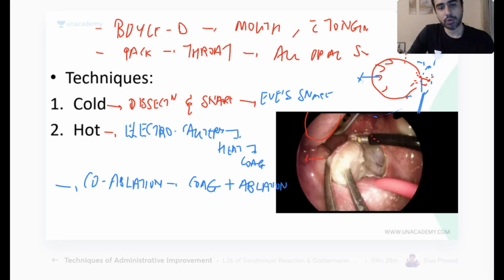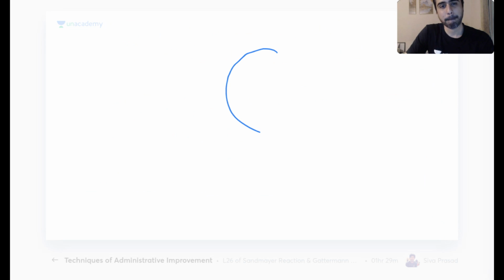This device, if you look at the tip, there is one opening here. From one opening, they spray saline. From the other opening, the saline is aspirated.